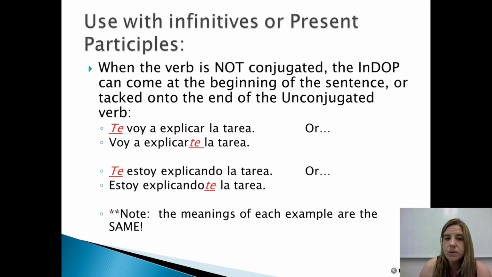So whichever one you tend to be more comfortable with, people generally have one that makes more sense in their brain. I think for me, it's putting the indirect object pronoun at the beginning of the sentence, because I always do these guys backwards. You've probably seen me by now. I say, voy a explicar la tarea to you. And that's what the indirect object pronoun is at the beginning. So both of those have the same meaning.